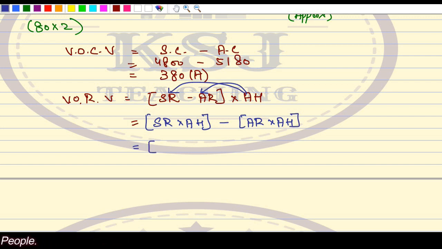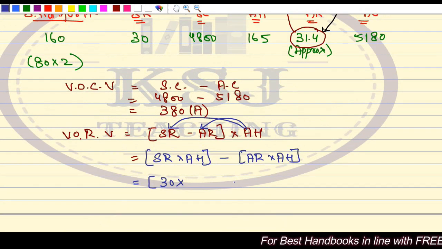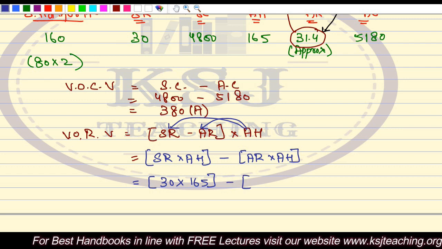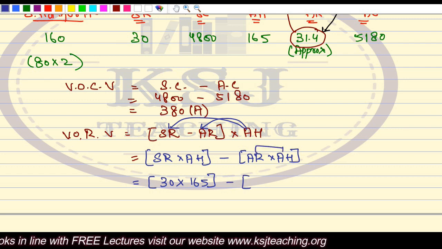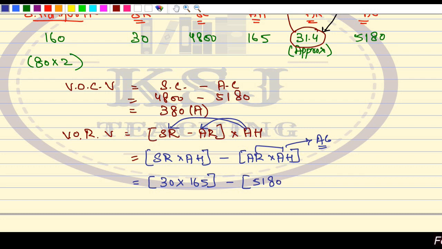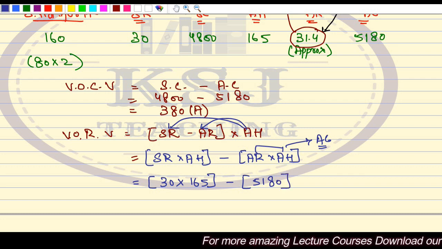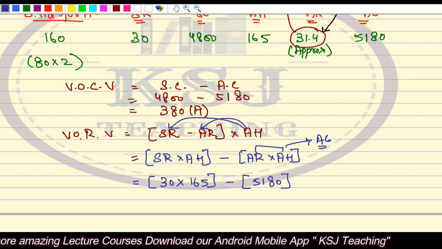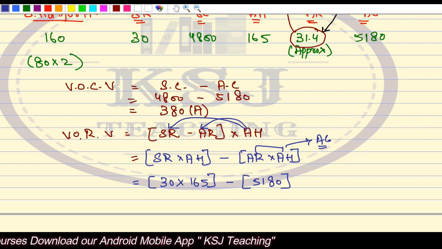What is my standard rate? Standard rate is 30 multiplied by actual hours, that is 165, right? What is my actual rate multiplied by actual hours? This is nothing but my actual cost. So my actual cost is 5180. So I'll take the actual cost directly. I will not say 31.4 multiplied by 165, because in that case this will vary. 31.4 multiplied by 165 will come as 5181. So there will be a difference. Even that is correct. Don't worry.